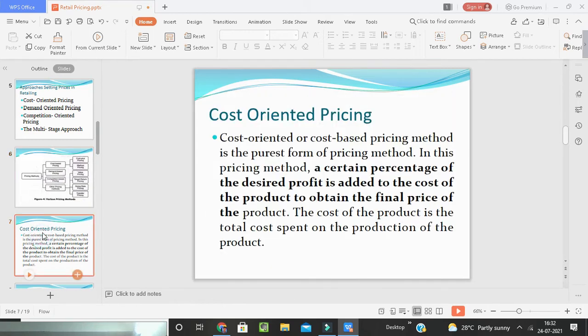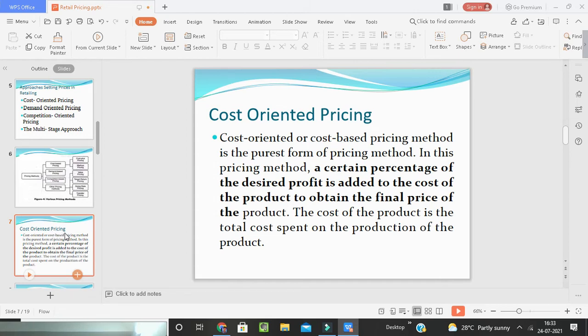First one is cost oriented pricing. The cost oriented pricing is a method, the purest form of pricing method. In this method, a certain percentage of the desired profit is added to the cost of the product to obtain the final price of the product.